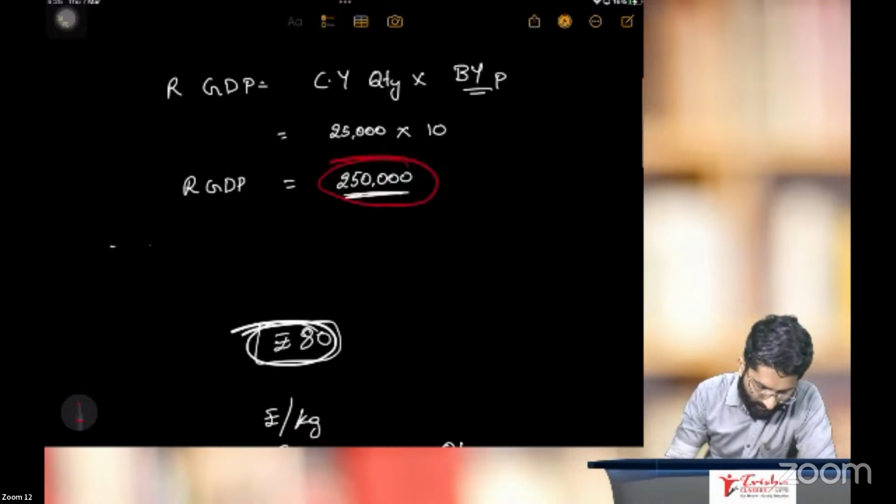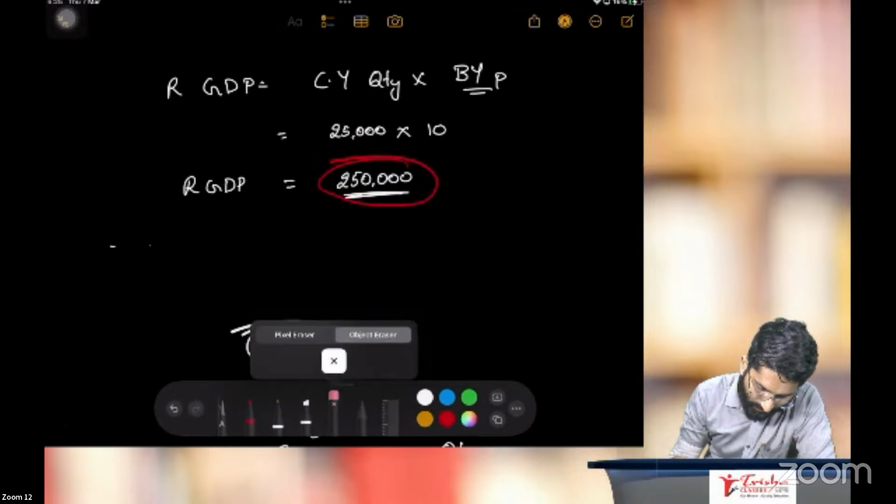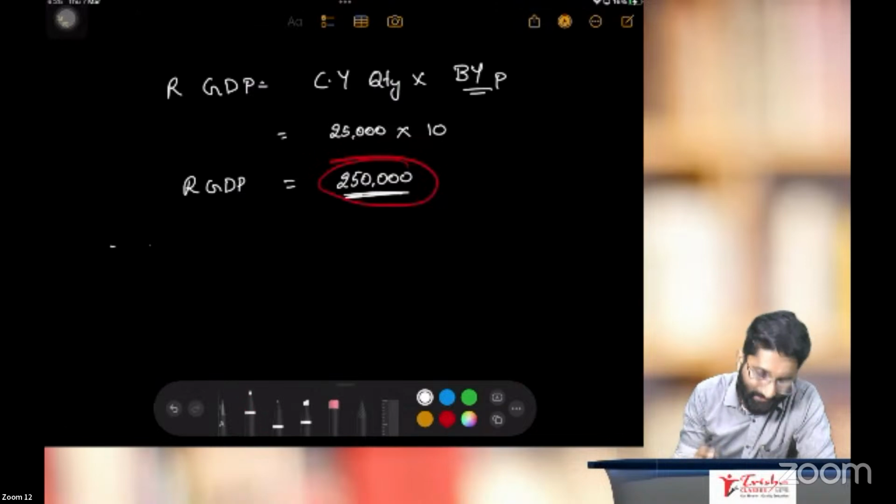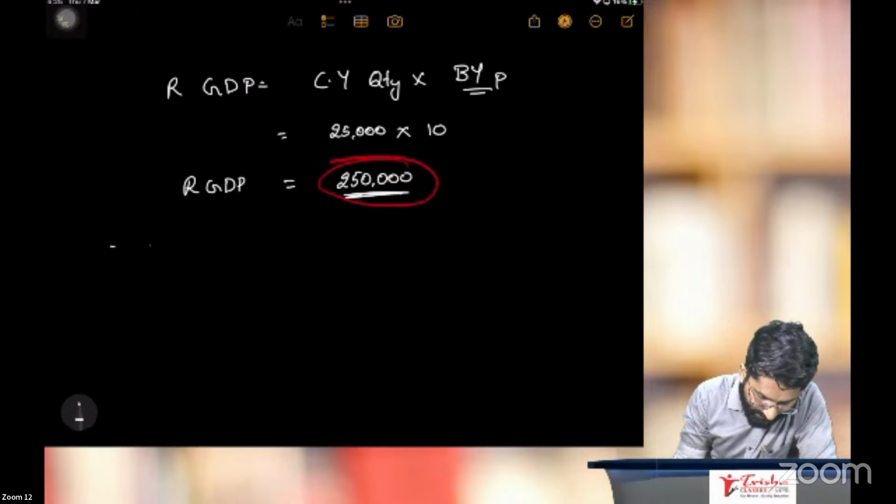How to calculate the deflator, sir? Very easy. You have to calculate the deflator with the help of the formula. We will analyze the formula later. The formula is deflator is equal to nominal GDP divided by real GDP.